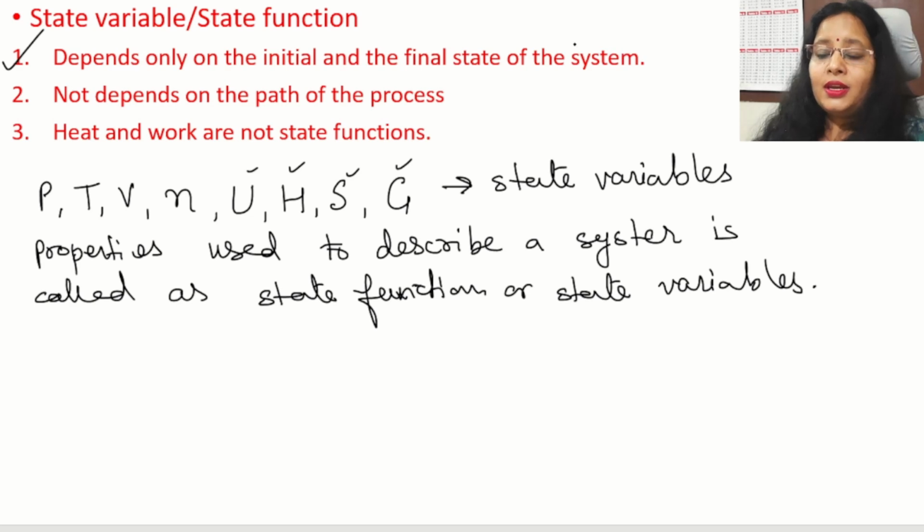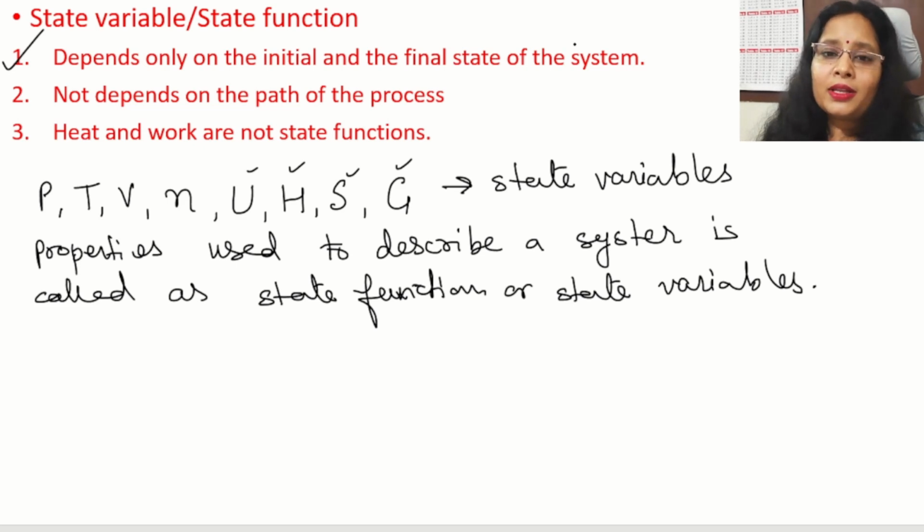It means if we do a process, there is more than one method to do the same process. If we use 2, 3 or 4 different methods, in each of these methods we check the properties of the initial state and the final state, and they will be the same.